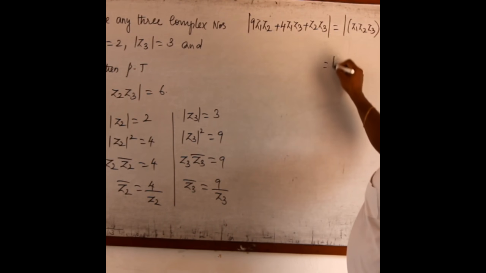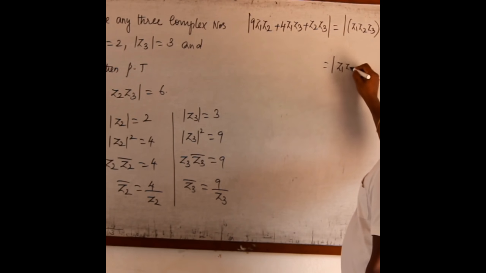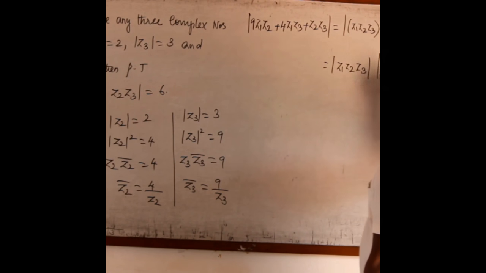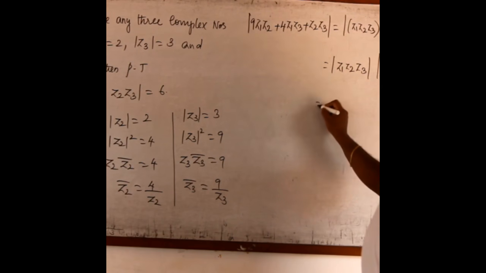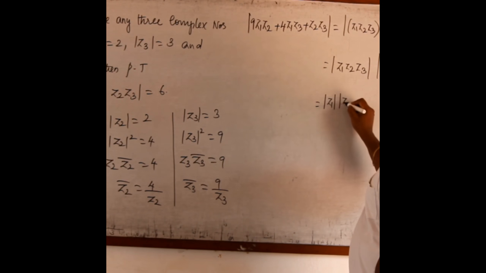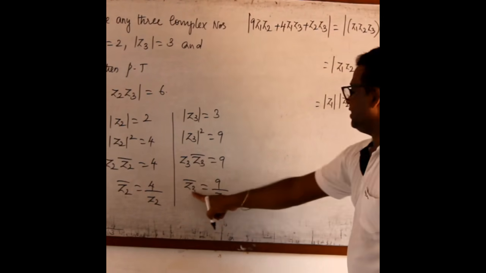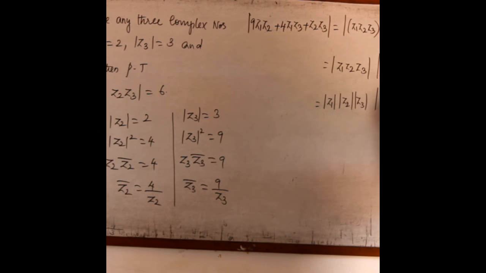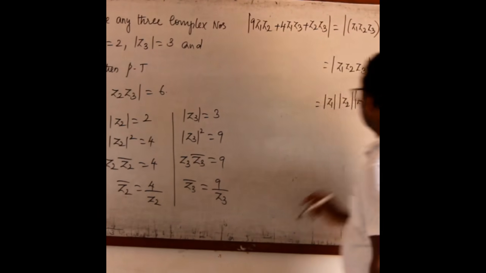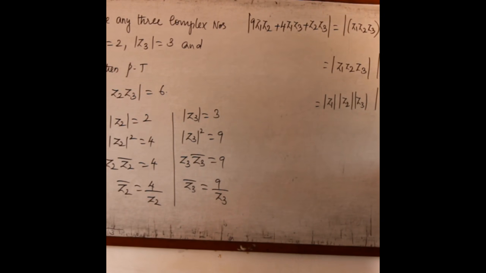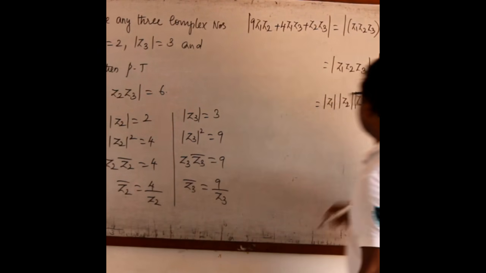Now, I can have two separate moduli, modulus of z1 z2 z3. Here it is 9 by z3, 4 by z2 plus 1 by z1. I can have separate modulus of z1, z2, z3 into, instead of 9 by z3, I can write z3 bar. Instead of 4 by z2, z2 bar. Similarly, for 1 by z1, z1 bar.